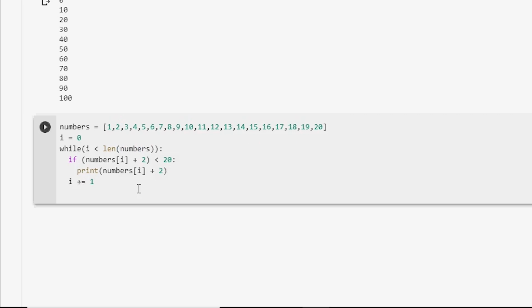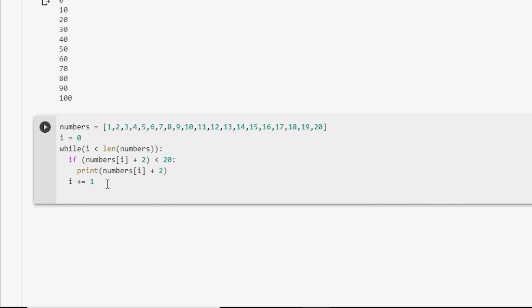Notice how I put this code on the same indentation level as the if statement? Well, because there's no other code that needs to be repeated, and because we always want to keep count of how many times we have repeated our loop, we place the increment code, which is I plus equals 1, here right before it starts the loop all over again. Now, I said this was the most important part of while loops.